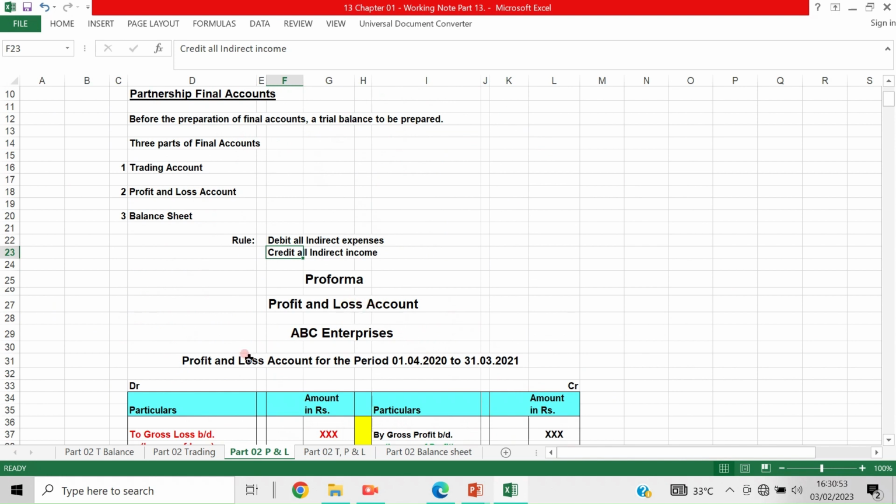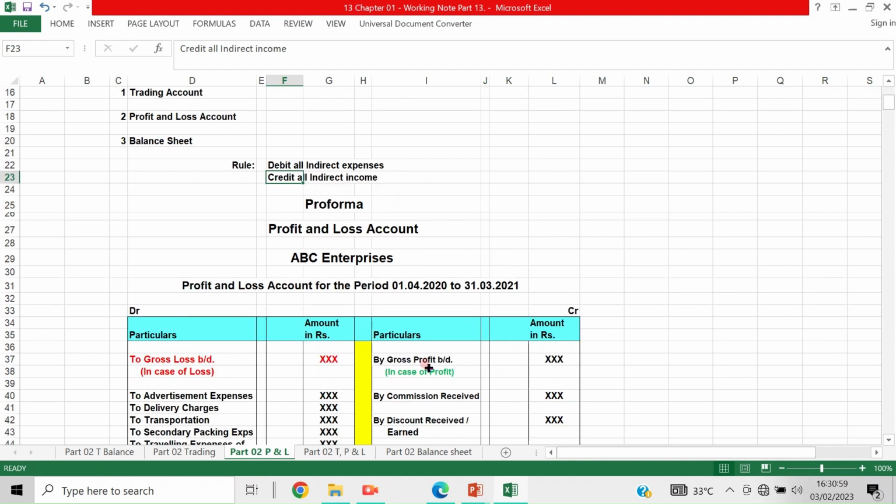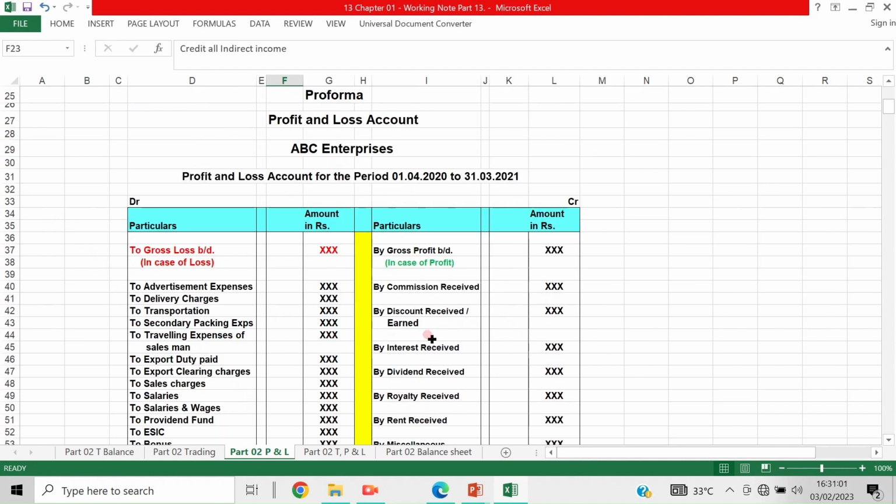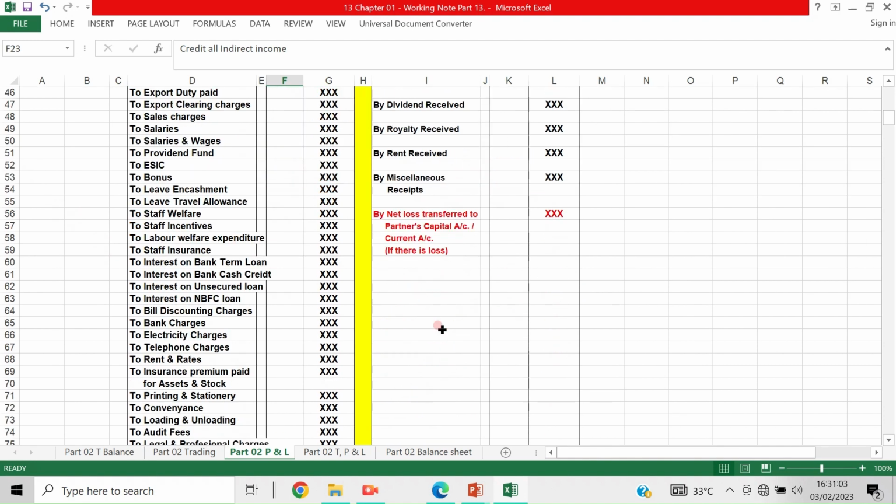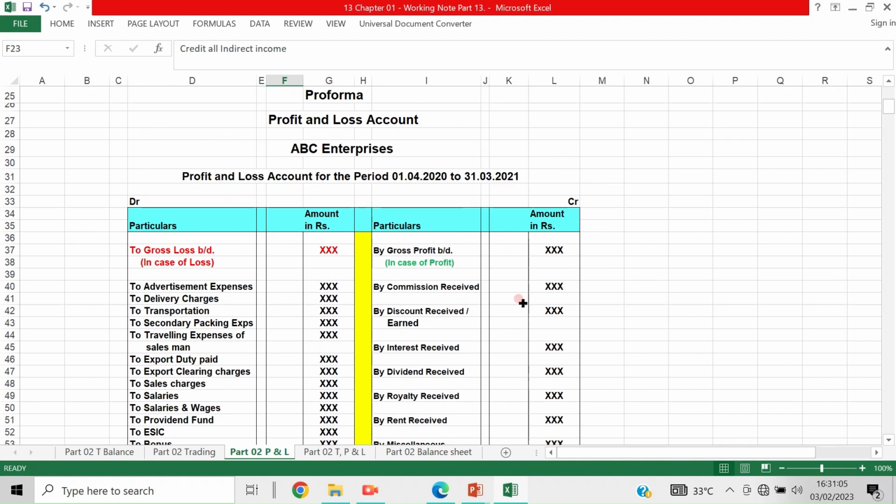Profit and loss account for the period 1st April to 31st March. Let's see first the credit side, the indirect income. The gross profit, if there is a gross profit, it should be taken to the credit side of the profit and loss account.